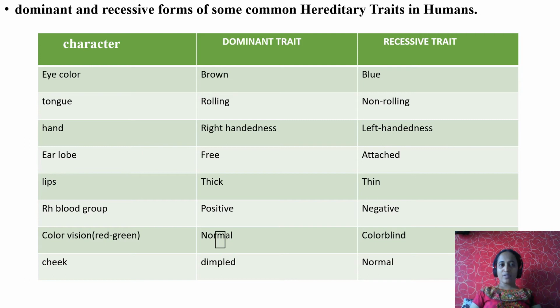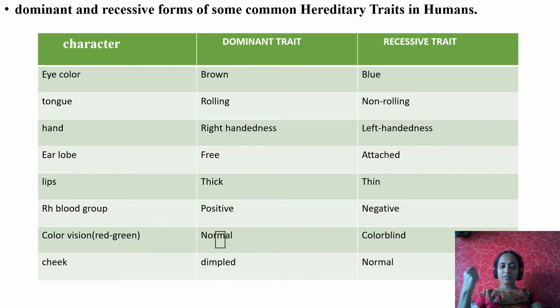Dominant and recessive forms of some common hereditary traits in humans. Let us see what are dominant and recessive traits. As I told you, dominant gene always dominates the recessive character. Brown is always dominant over blue. Say for example, if your mother or father carries brown eye and the other parent carries blue eye, definitely the children possess brown eye but not the blue eye. Why? Because brown is dominant over blue. Rolling and non-rolling, maximum the children will be rolling, but non-rolling is a chance. Why? Because rolling is a dominant one.